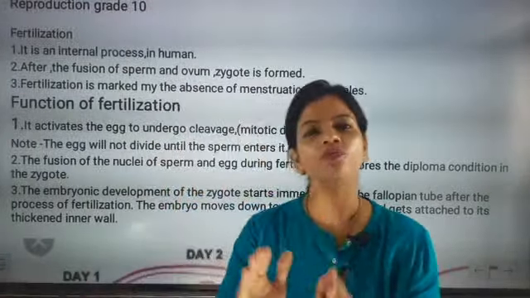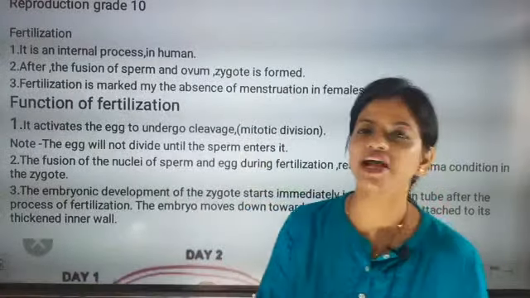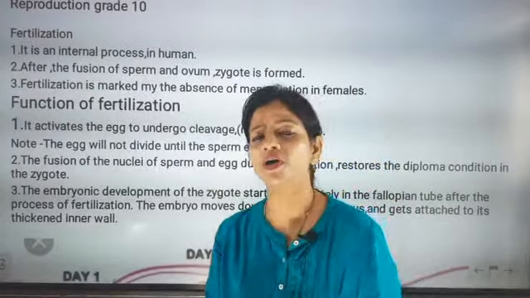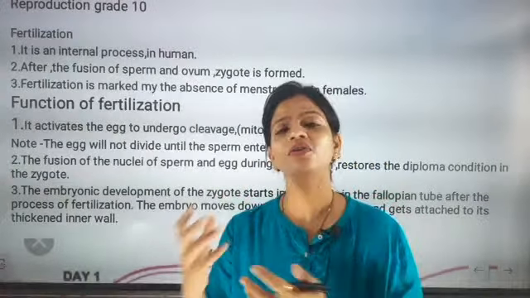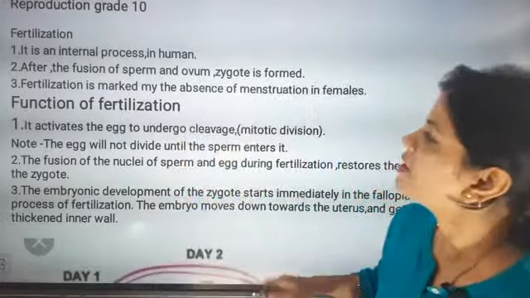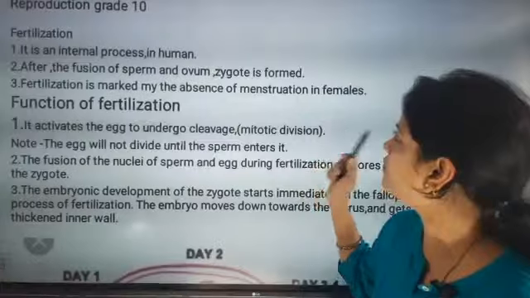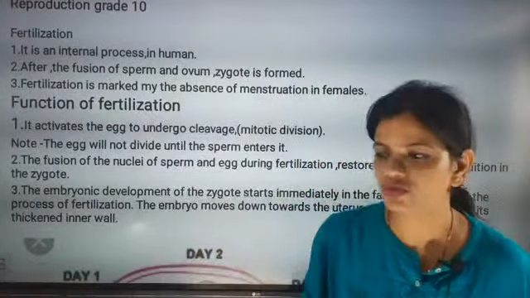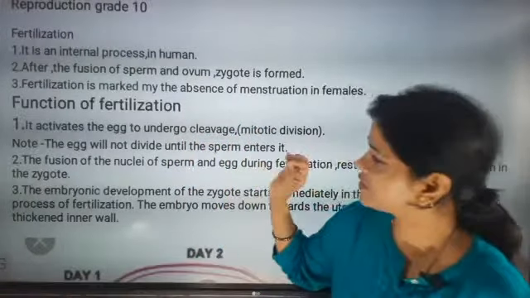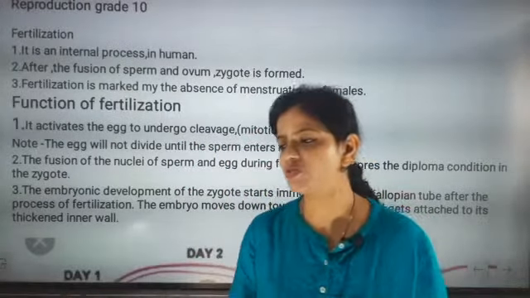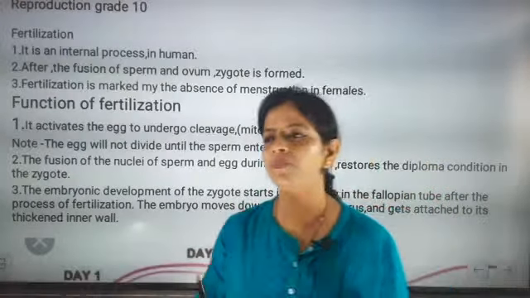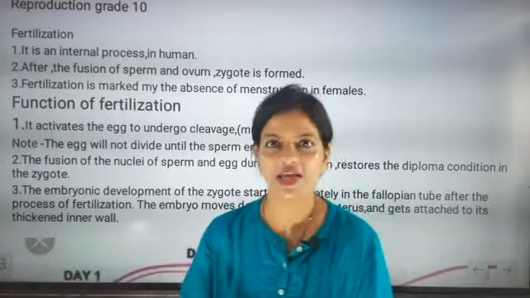Our total focus will be to know this. When the male sperm and the female ova fuse, that step is called fertilization. After the fusion of sperm and ovum, the zygote is formed. Now fertilization is marked by another important feature: there will be no menstrual cycle for the female.